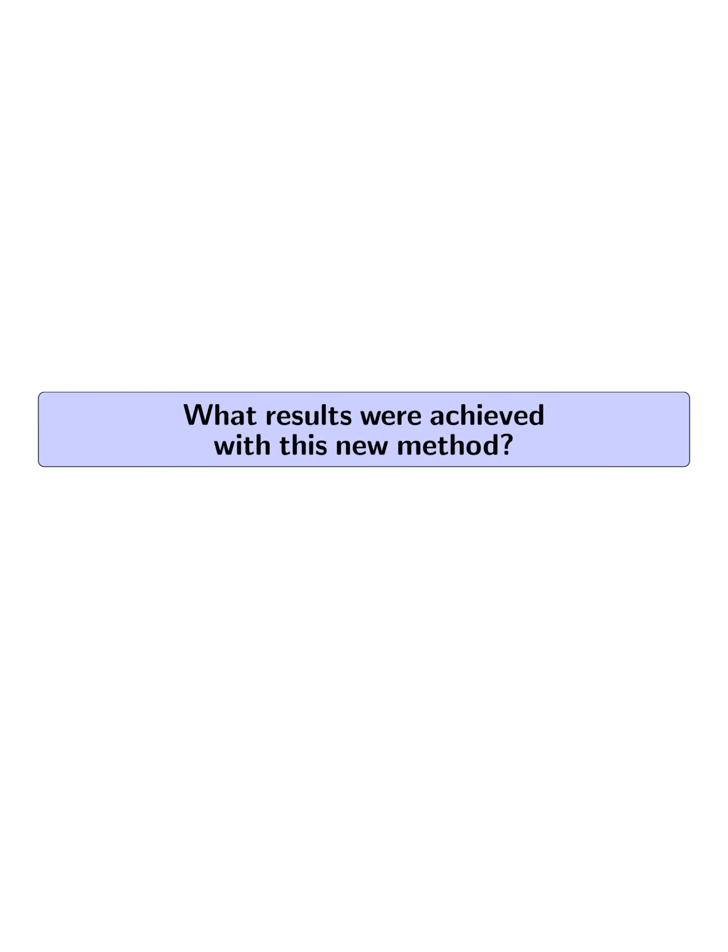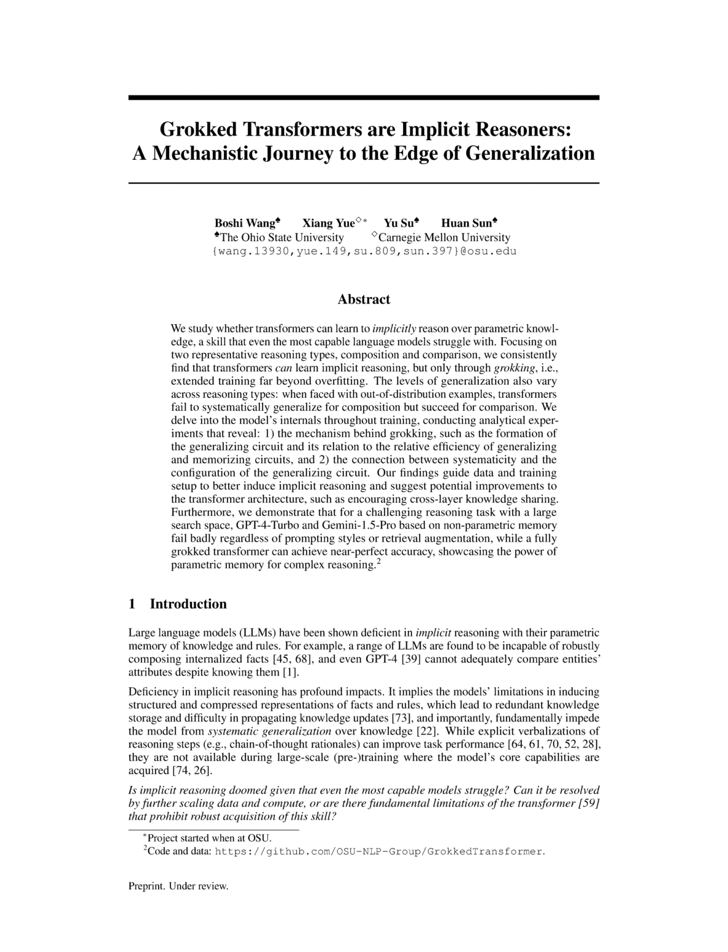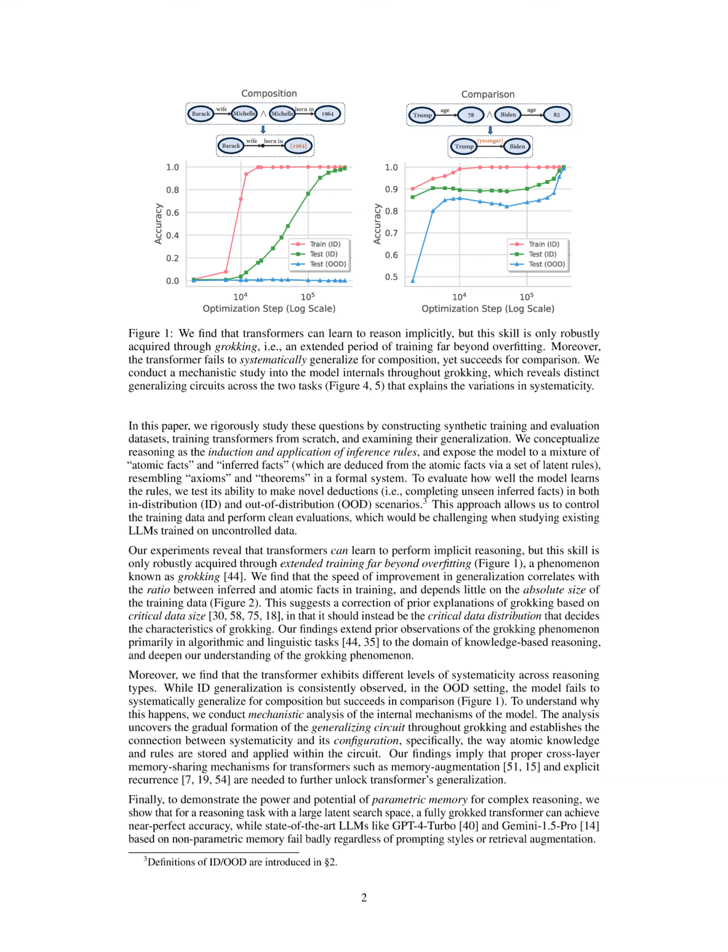What results were achieved with this new method? The new method achieved significant results in the study of transformers' implicit reasoning capabilities. The experiments revealed that transformers can learn implicit reasoning through a phenomenon called grokking, where the model acquires the skill of implicit reasoning through extended training beyond overfitting.